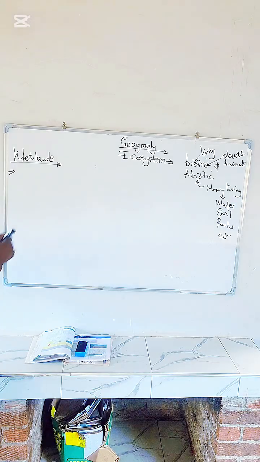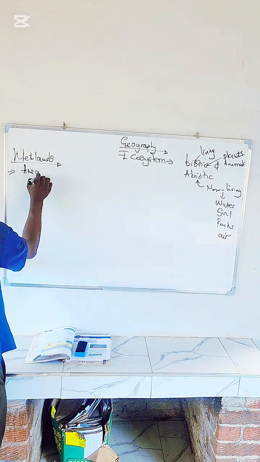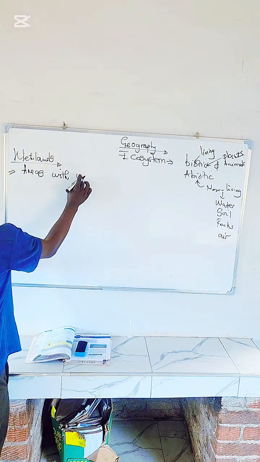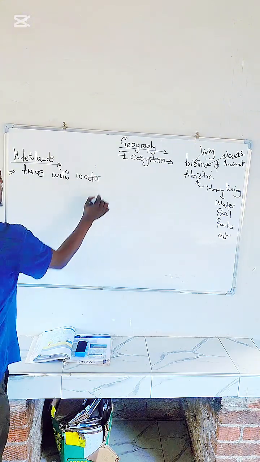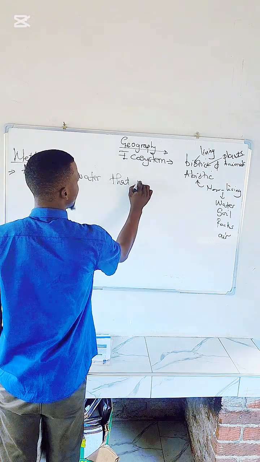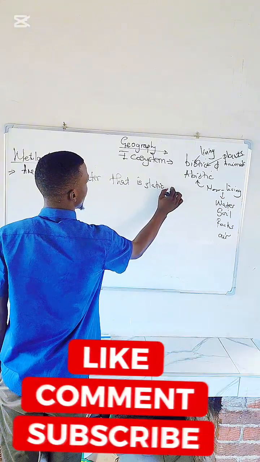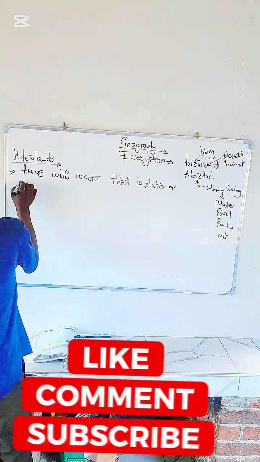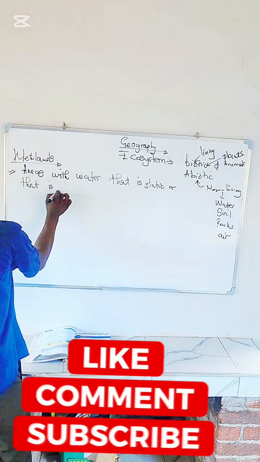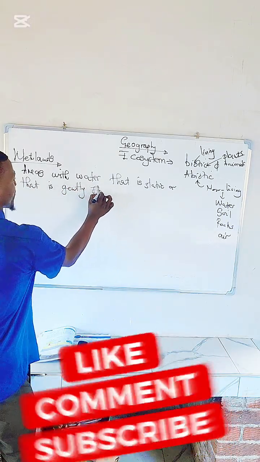When we are talking about wetlands, we are talking about areas with water that is static or that is gently flowing.